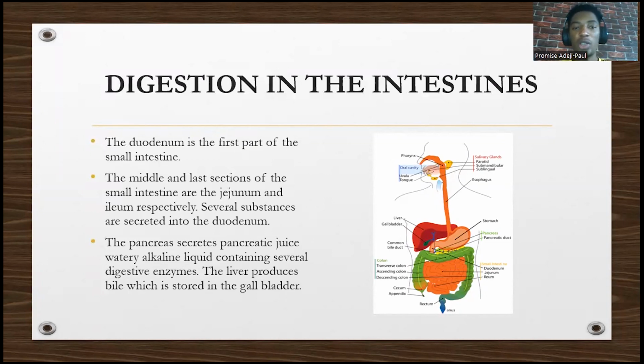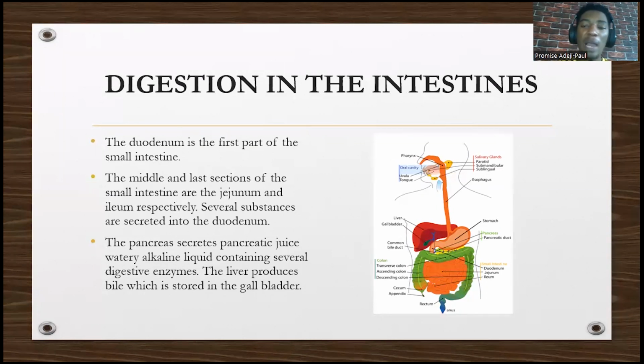So in the intestine, how does digestion take place? In the small intestine specifically, the first part is the duodenum. So we have the duodenum, the jejunum, and the ileum. The duodenum is the first part. So the middle and the last sections are what? Jejunum and ileum. Several substances are secreted into the duodenum. For example, the pancreas, which is very important for digestion, secretes what? Pancreatic juice, which is a watery alkaline liquid that contains a lot of digestive enzymes.